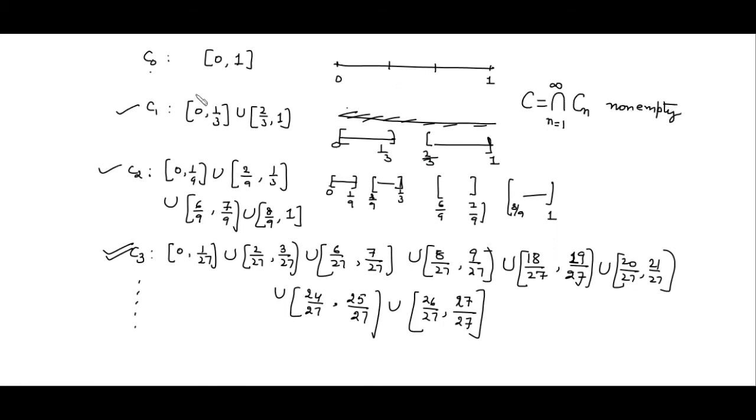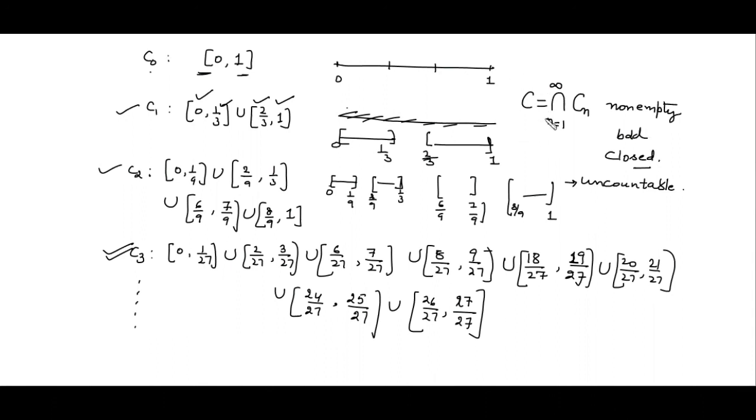Why is it non-empty? Because the endpoints 0 and 1 always belong to C. So this is non-empty. This is bounded because it lies between 0 and 1. This is closed because each Cn is a closed interval. But this is uncountable. Why is this uncountable? Because we cannot write down this set as a sequence. We don't know what will be the next number after 0. So this set is uncountable.